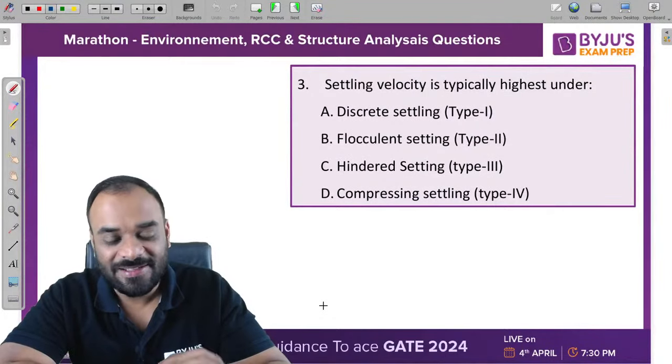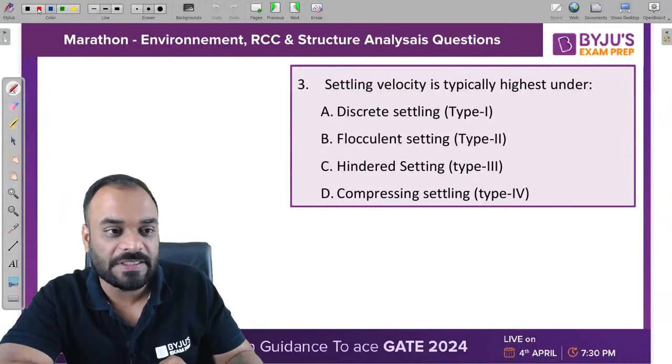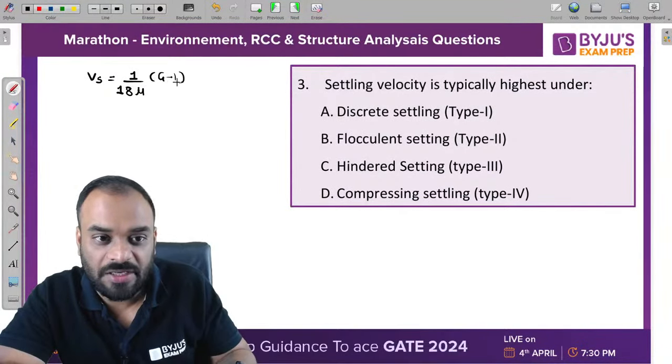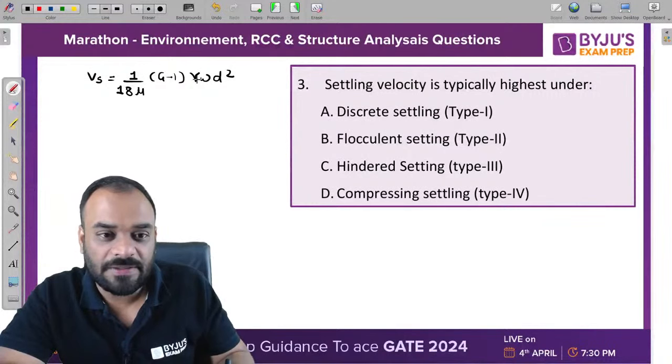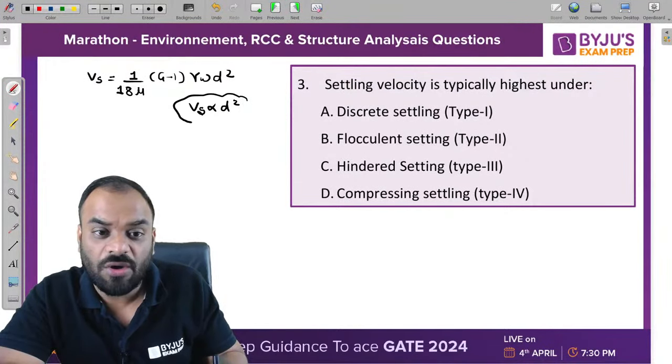Okay. Listen very carefully. You know the formula of settling velocity of a particle? Usually, the settling velocity of particle we can write as 1 by 18 mu bracket gamma s minus gamma w into d square, right? This is our formula usually. Now tell me guys, in this particular case, can I say that the settling velocity of particle is proportional to the square of size of particle?